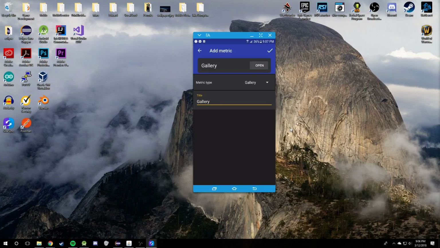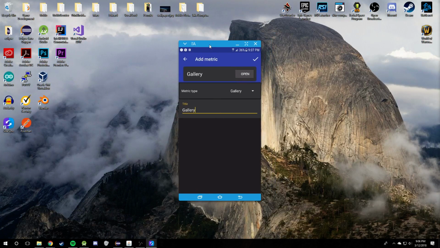I am going to warn you about using the gallery metric. If you have older phones that you're using for scouting, or cheaper phones, sometimes cheaper phones don't have enough memory to store a whole lot of pictures from nicer phones. Some of the newer phones take really nice pictures, which take up a lot of memory. Again, this is going to increase the data sync that needs to occur. If you have a lot of high-res pictures stored in here, it's going to use a lot more syncing as you're syncing your event. So just keep that in mind. But otherwise, it's a great feature.